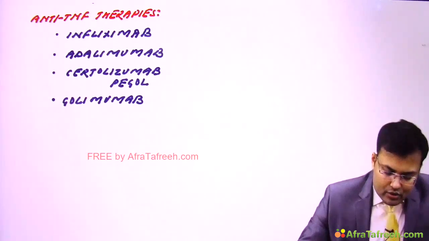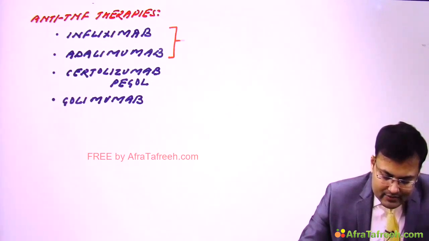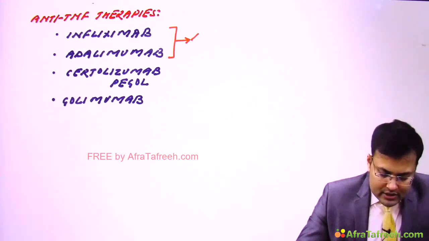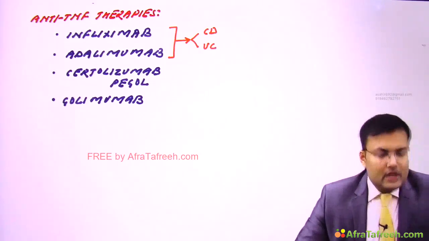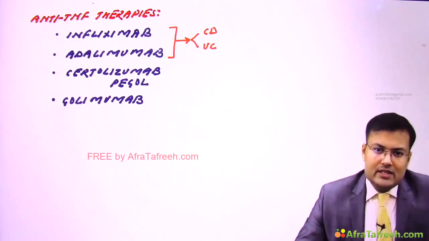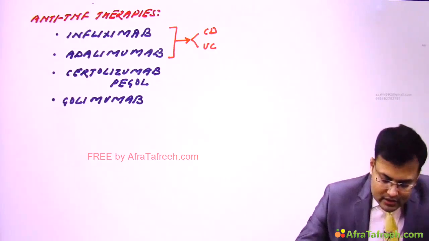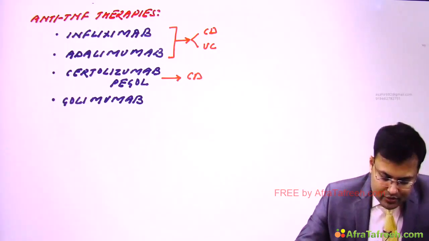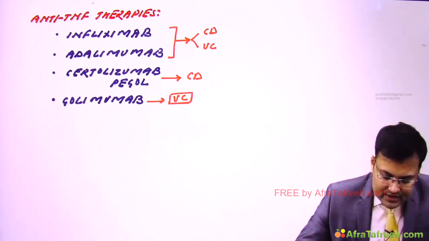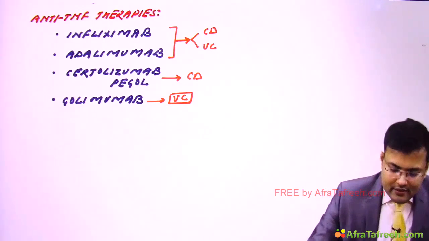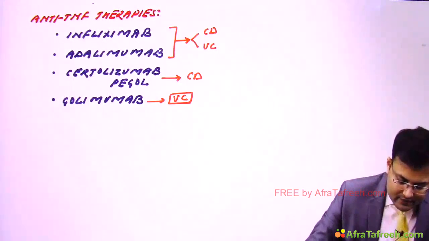Okay. In this group, infliximab as well as adalimumab, these are used in patients of both Crohn's disease as well as ulcerative colitis. So infliximab and adalimumab is used in both Crohn's disease as well as ulcerative colitis. Certolizumab pegol, it's only used in the patients of Crohn's disease, and golimumab, it's used only in the patients of ulcerative colitis. So this you have to remember. Now one by one we are going to discuss. First we are going to discuss the infliximab.